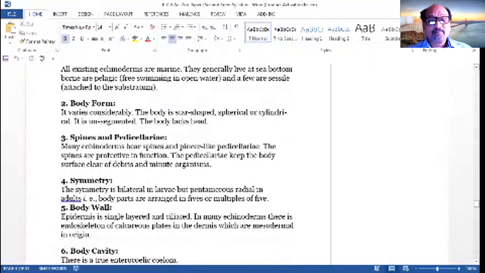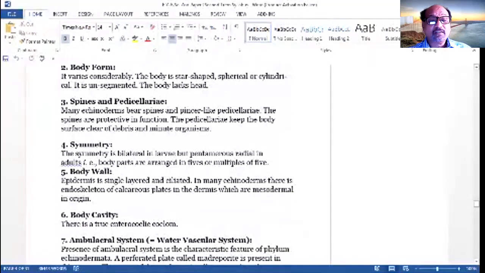The symmetry is bilateral in larvae, but pentamerous radial in the adults. The body parts are arranged in 5 or multiples of 5. In the body wall, the epidermis is a single layer and ciliated. In many echinoderms, there is an endoskeleton of calcareous plates in the dermis, which are mesodermal in origin.